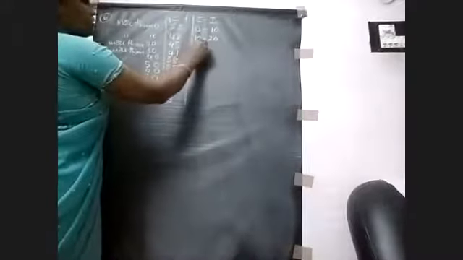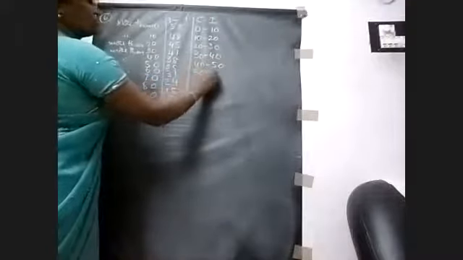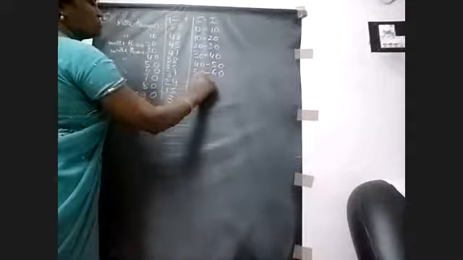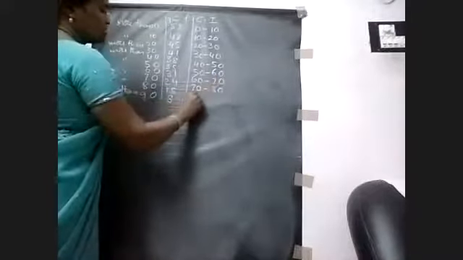So the first class interval is 0 to 10. And next, more than 10 means 10 to 20. Okay, and next 20 to 30, 30 to 40, 40 to 50, up to 70 to 80, 80 to 90. So these are our class intervals.